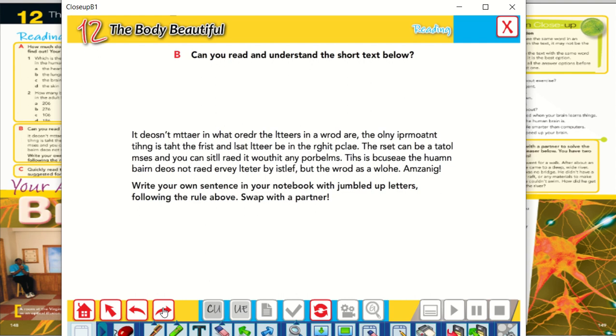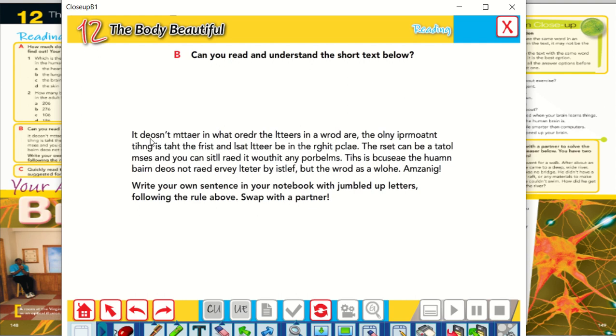So do you know why we can read the text easily? If you look at this comprehensible text, look at the first word, which is "doesn't", and "matter". Here we have some disordered letters, but we read it correctly because the first and the last letters are correct.